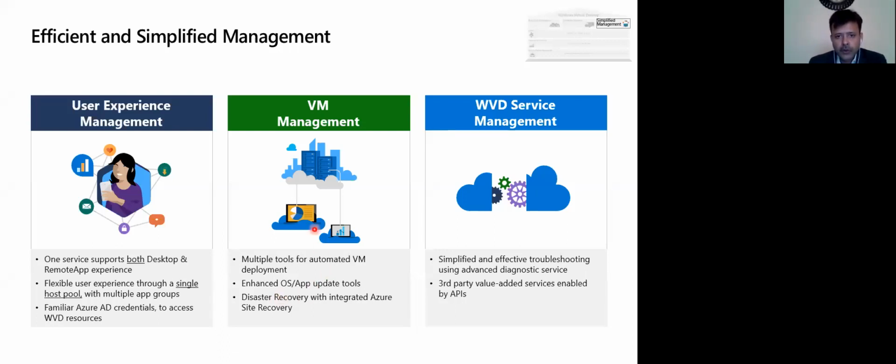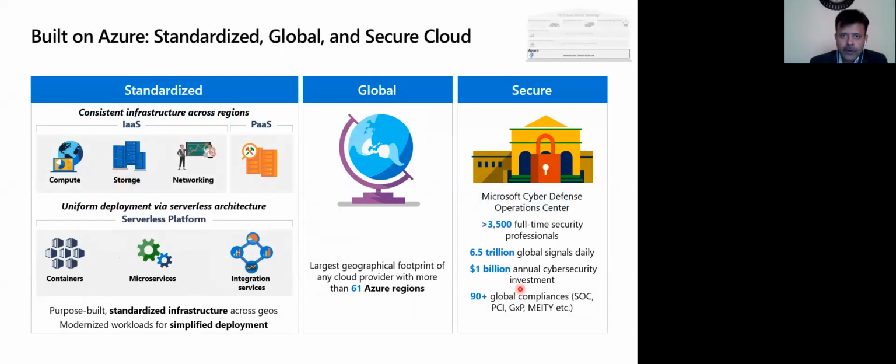Right, so you can do all the VM management. If you are familiar with the Azure environment, you can do it. Backups and everything, you can do. Troubleshooting and all third-party value-added services are enabled through APIs, right? So all these Azure services are available to Windows Virtual Desktop also. Yeah, so it is built on Azure, so it is a standardized, global, and secure cloud.